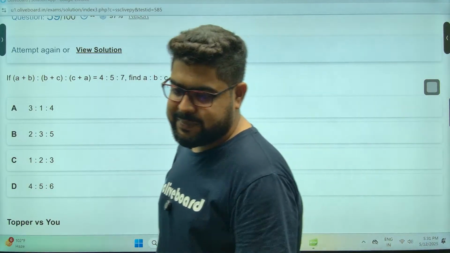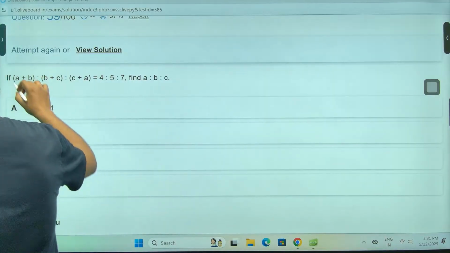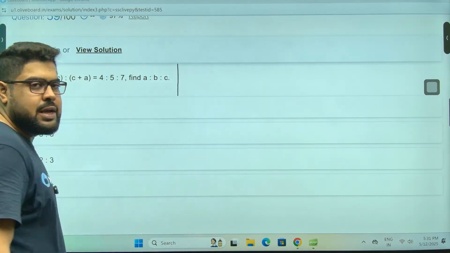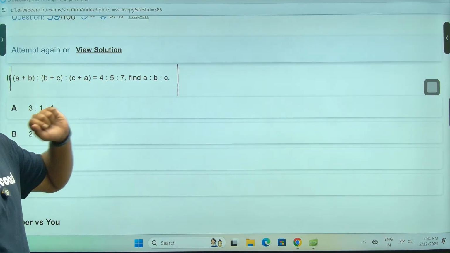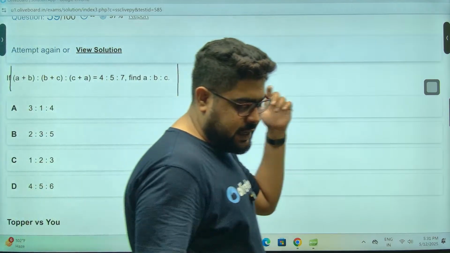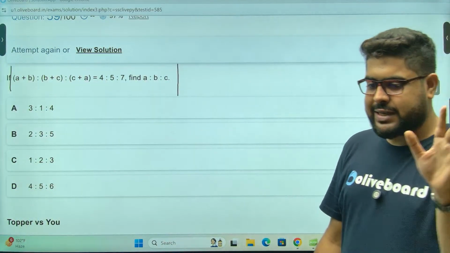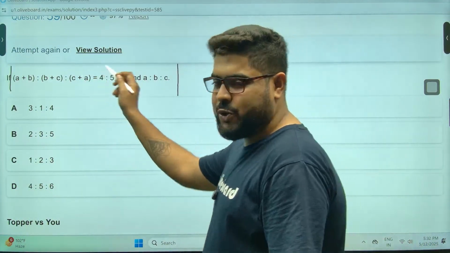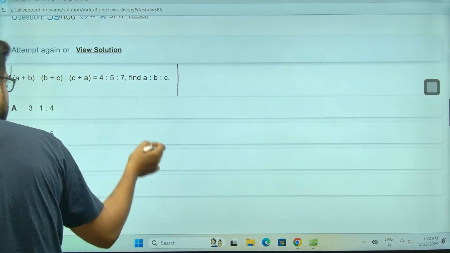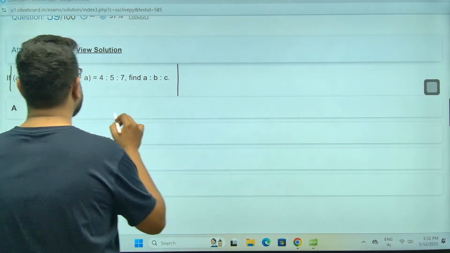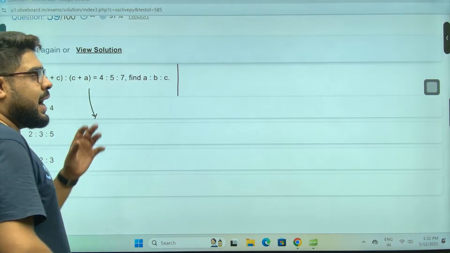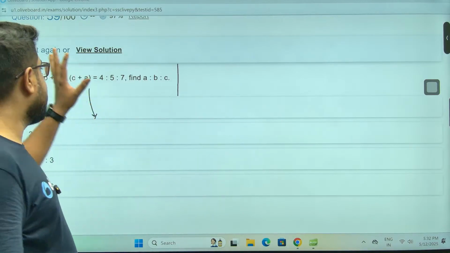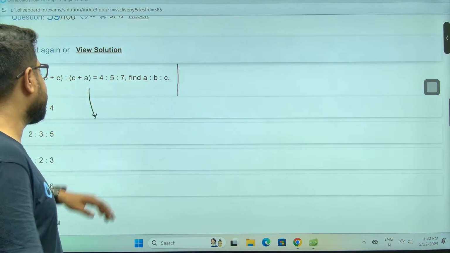About this question, I'll show you two techniques. The shortcut technique I'll show you last. Ratio given, ratio asking. That means we can assume anything. Relative given, relative asking.